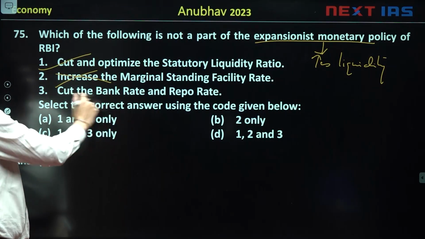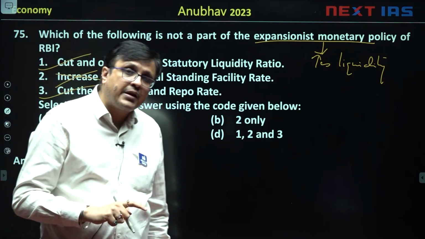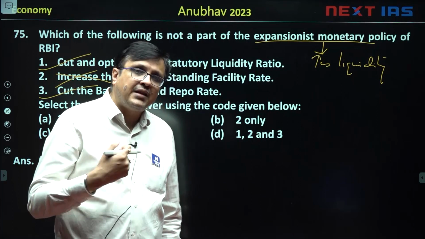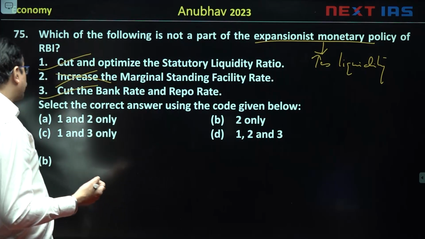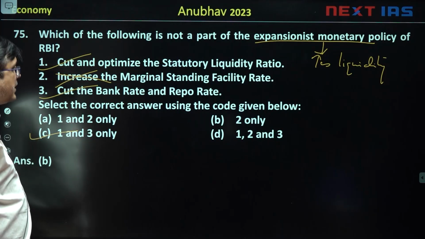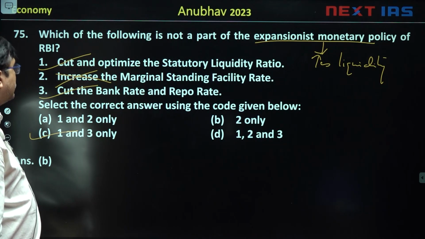Cut the bank rate and repo rate. True. Because if we reduce the bank rate and the repo rate, then banks can borrow at a cheaper rate from the market, and that will increase liquidity. So the answer in this is 1 and 3 only. So that will mean option C is the answer in this case.